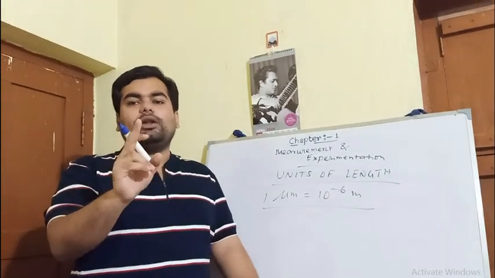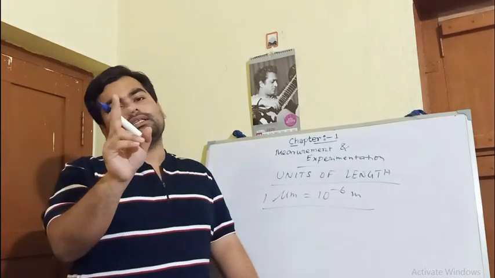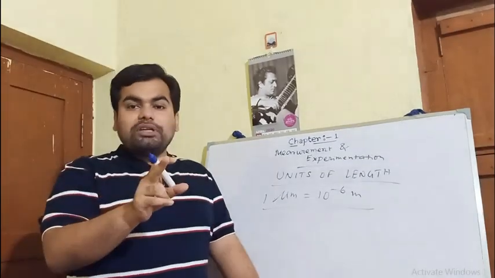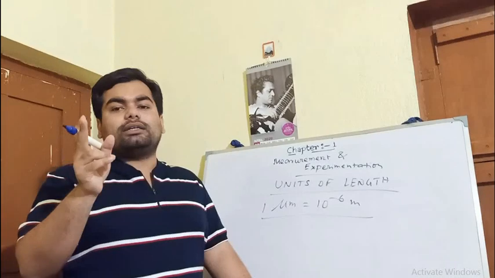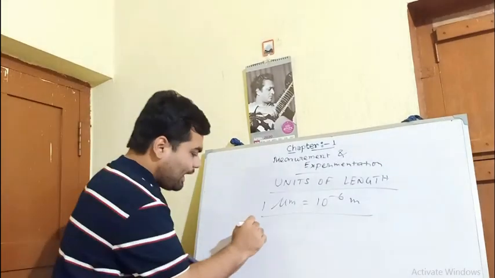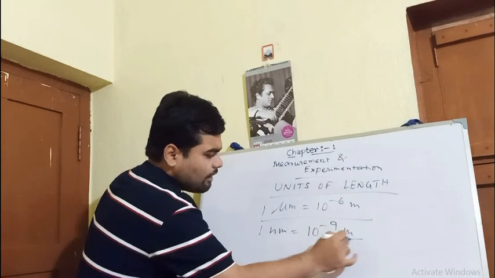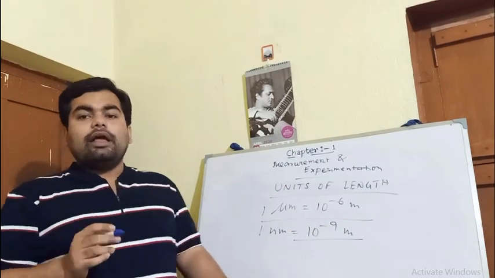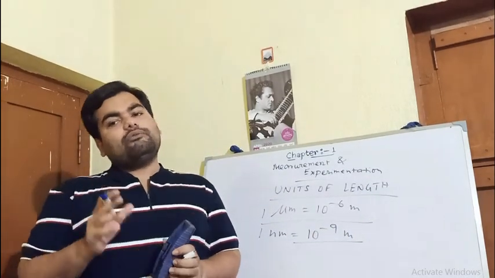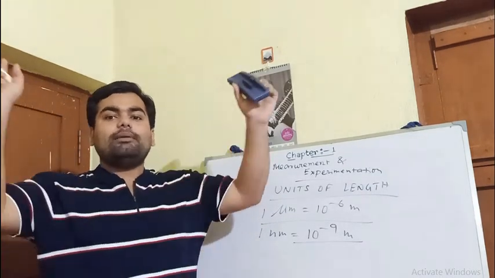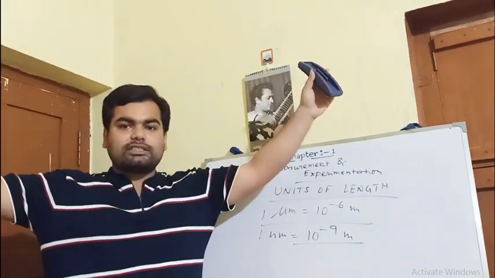Nanometer: 1 nanometer is equal to 10 to the power minus 9 meter. It means nanometer is the 10 to the power minus 9th part of a meter. 1 nm equals 10 to the power minus 9 meter. Clear?